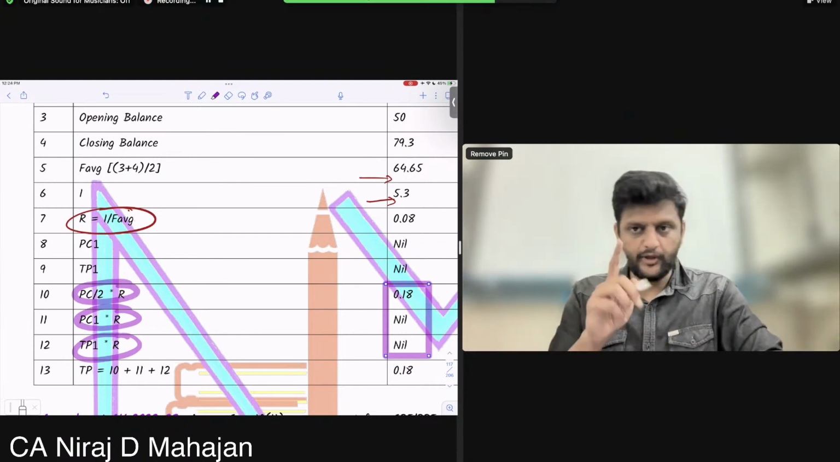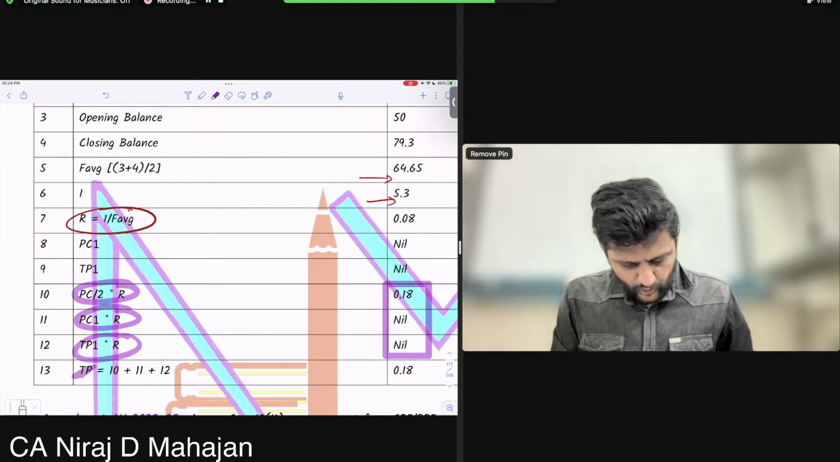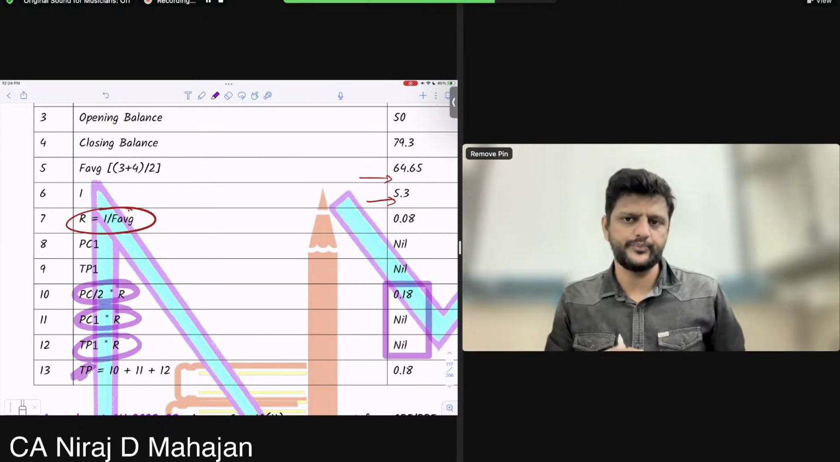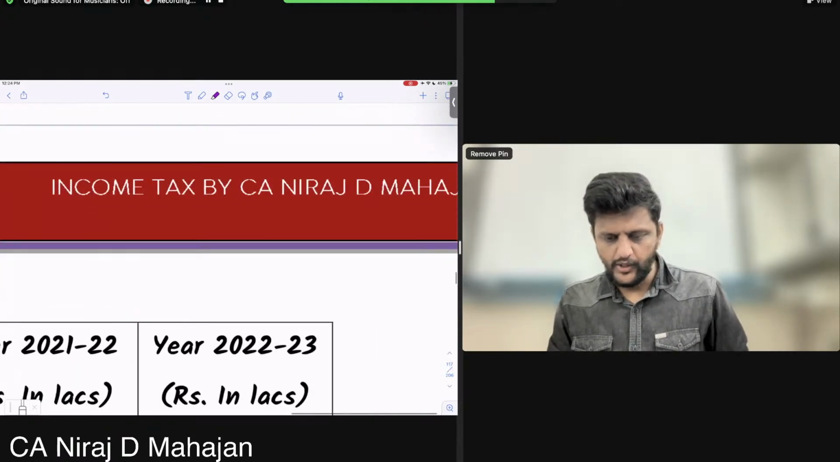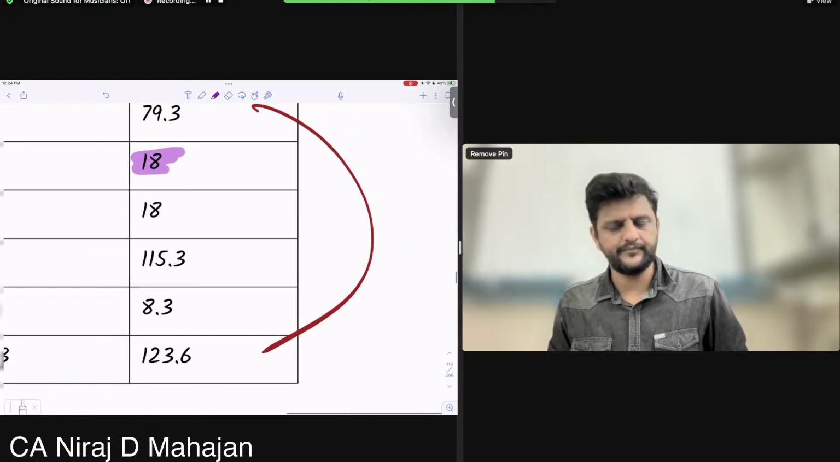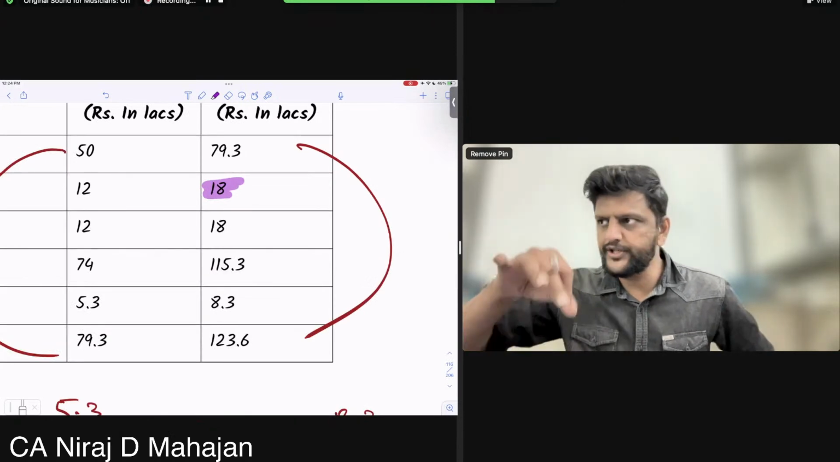Understood? Now please understand. Is this my TP, or taxable perquisite, for 21-22? Fine. Come to 22-23. How much is my actual contribution? 18. Okay. So TP is how much?